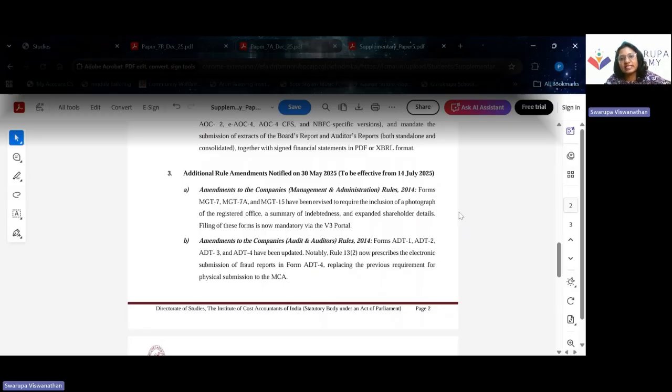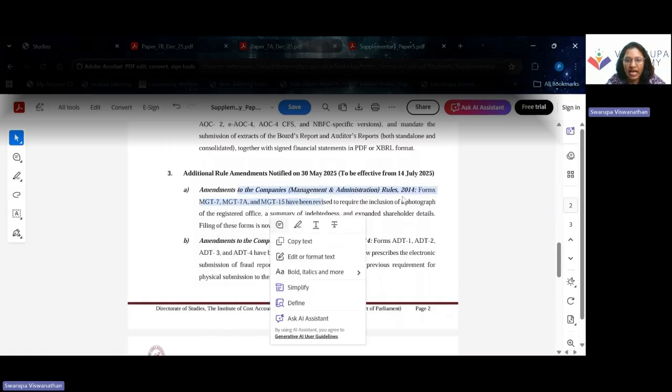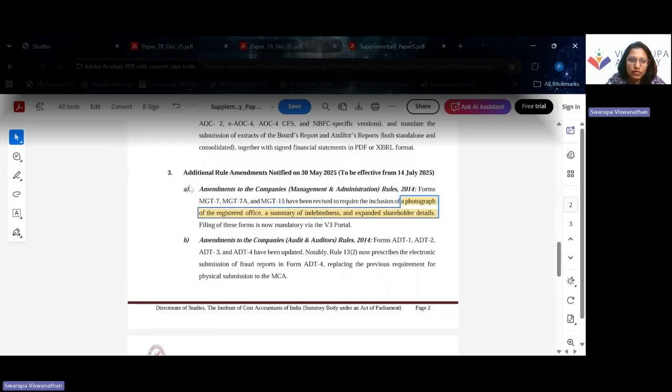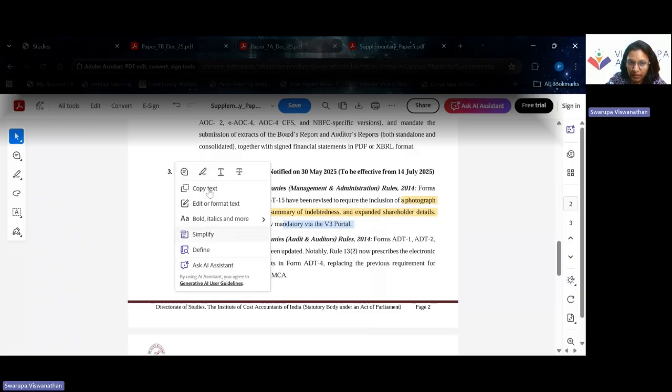The third amendment included in the supplementary material is with respect to the Companies (Management and Administration) Rules 2014. Forms MGT7, MGT7A and MGT15 have been revised to include a photograph of the registered office, a summary of indebtedness and expanded shareholder details. Out of this, the photograph of the registered office is the primary and most widely discussed change, and this has also happened because of the transition to the V3 portal.